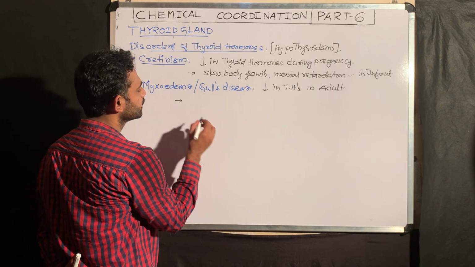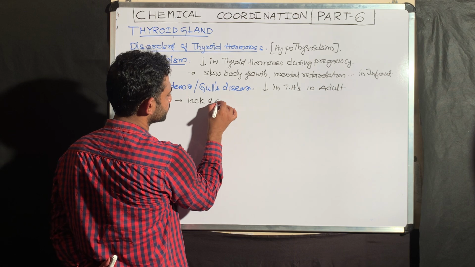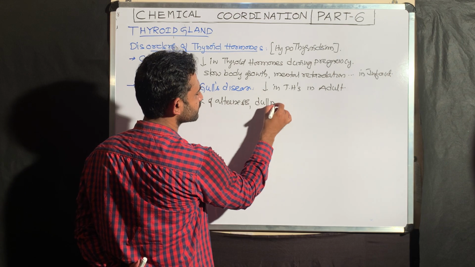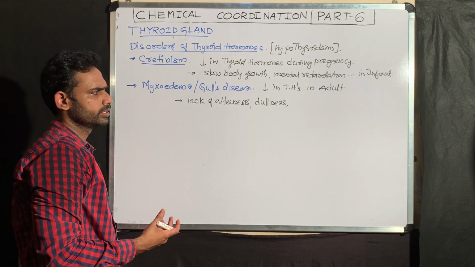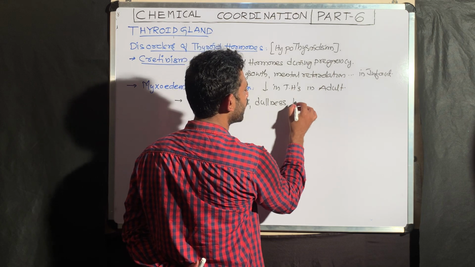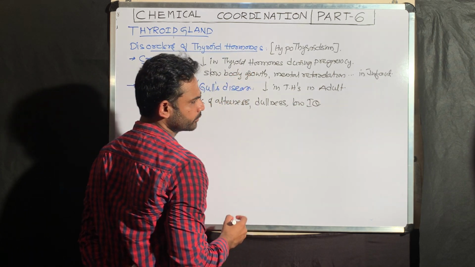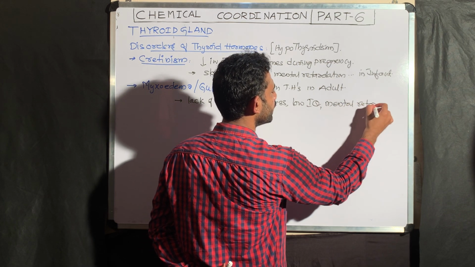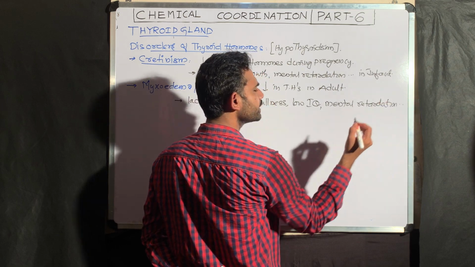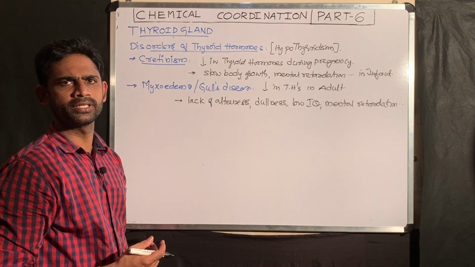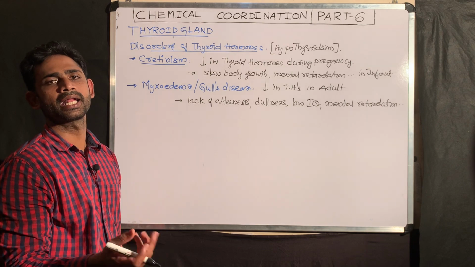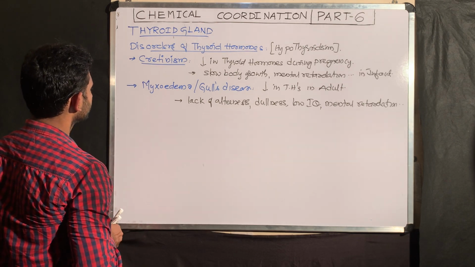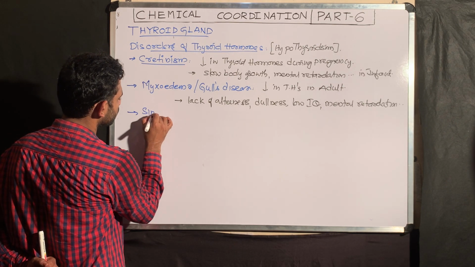Those include a lack of alertness, which you can call dullness. The person is not very responsive. The next one is a low IQ value. Low IQ means you can take it like mental retardation, etc. That I already said. When thyroid hormones become deficient, the person can show so many symptoms. The next one is simple goitre.